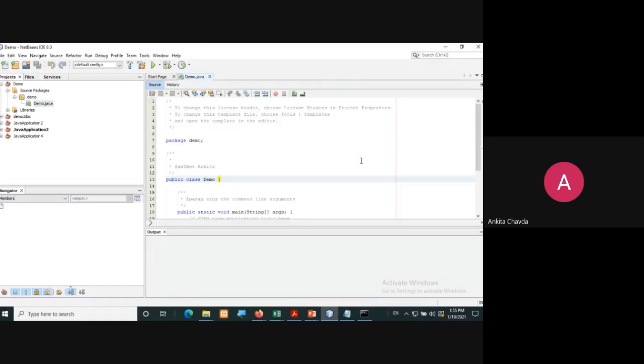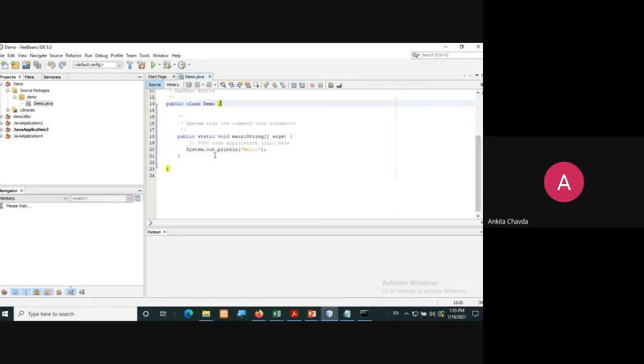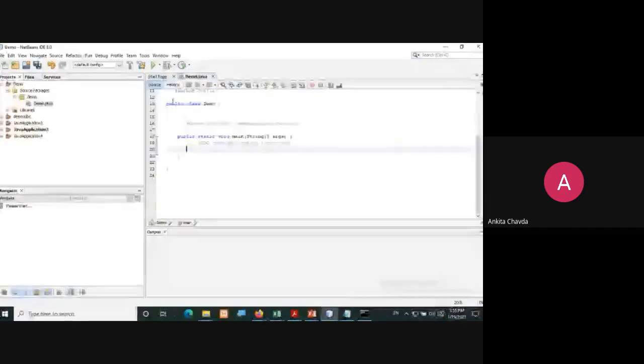So here you can see I have the same program, and it shows me up to this. It is created by default. You don't have to write public class demo, then public static void main and all. It will be created by default. You just need to add one line and your program is over.